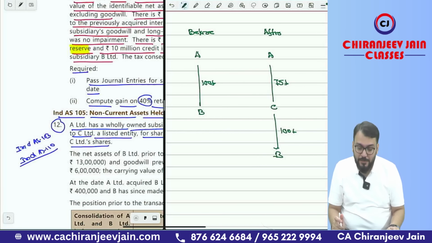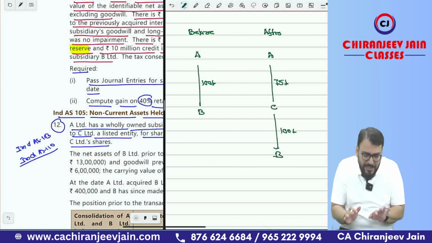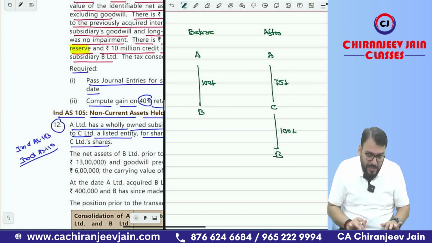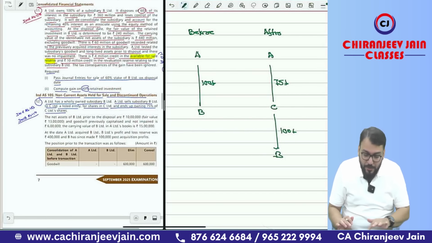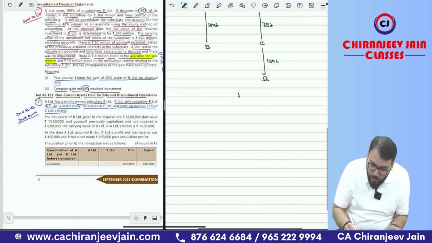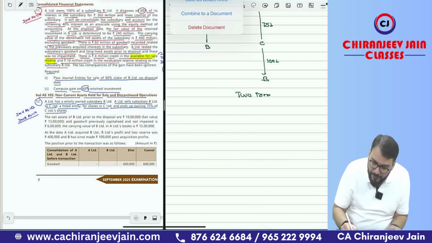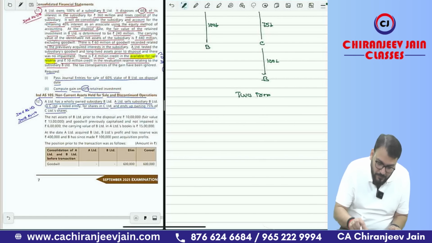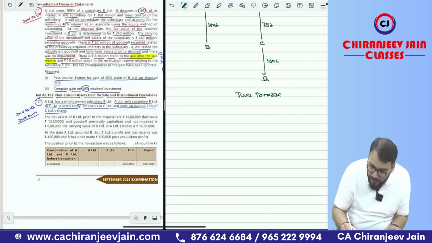This is the position. Got this point? So actually in this case, if you see, there are two transactions from the point of A Limited. So what are the two transactions? Try to understand. What are the two transactions in this particular question?